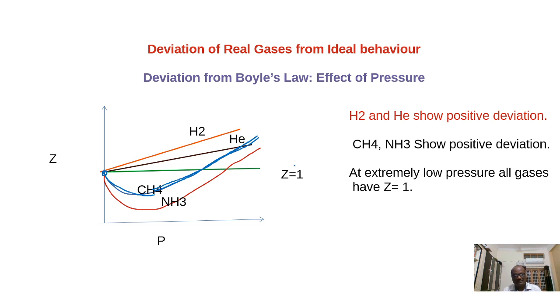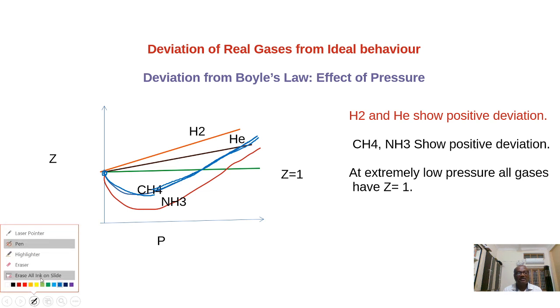At very low pressure, Z is equal to 1. At moderate pressure, Z is less than 1. Under very high pressure, again Z is greater than 1. Means these gases, hydrogen, helium, CH4 and NH3, are not following Boyle's law under high pressure.